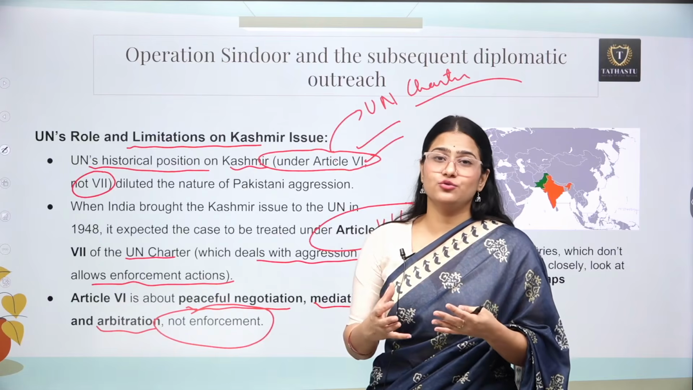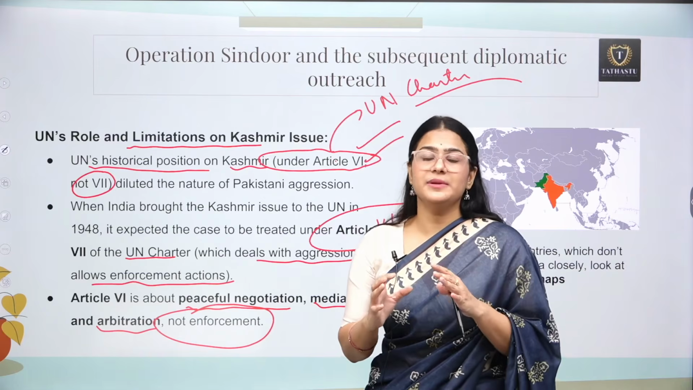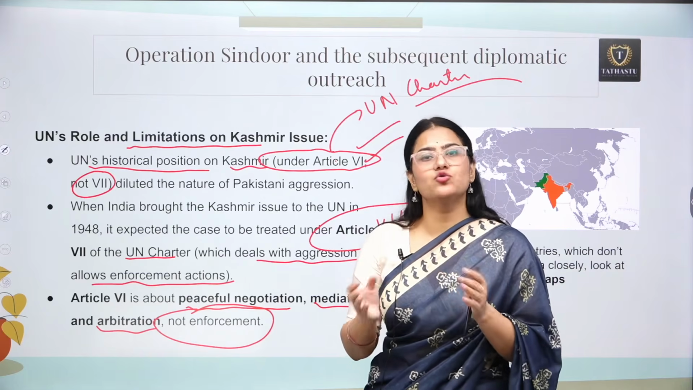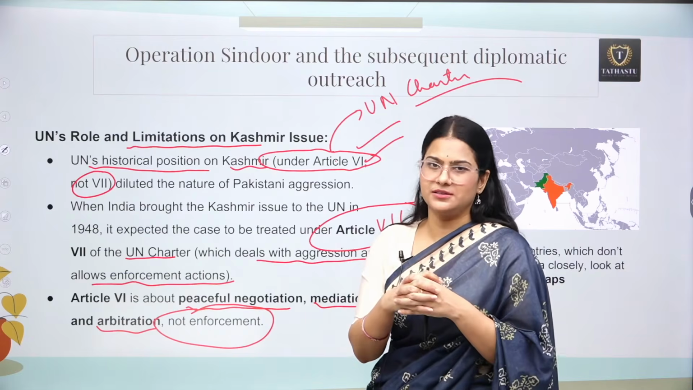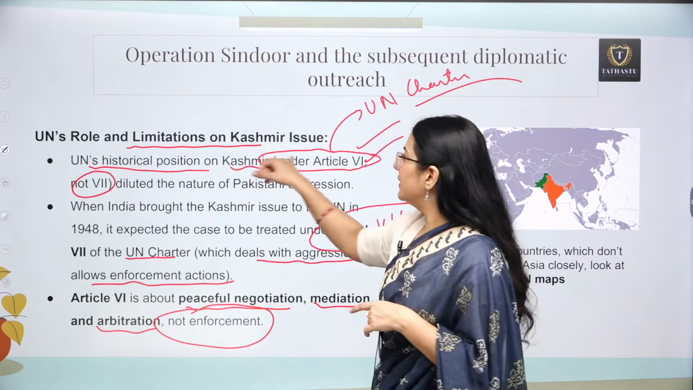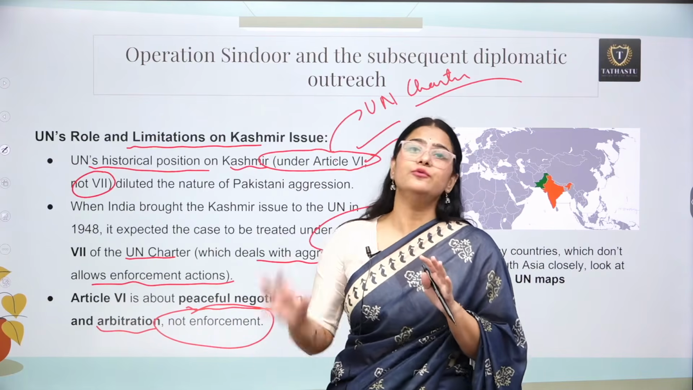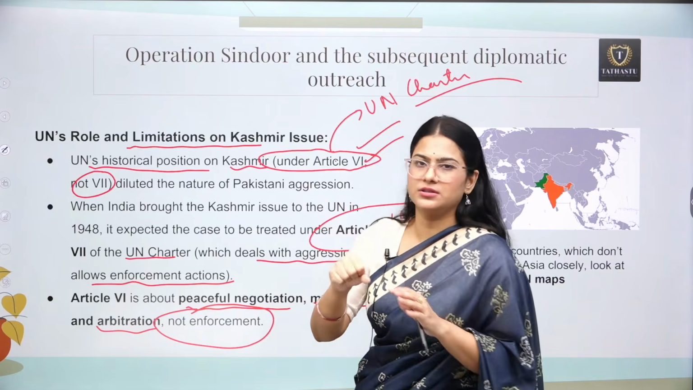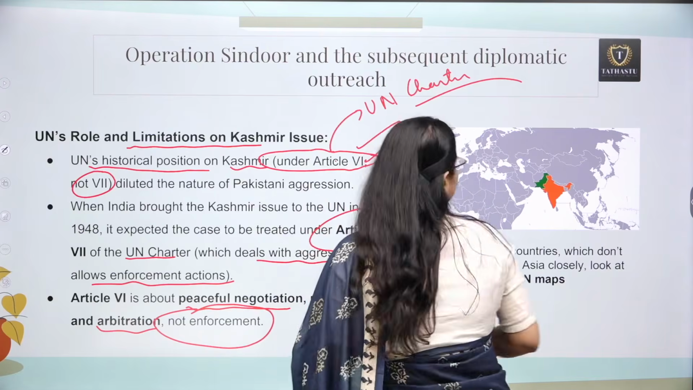So, the Kashmir issue has been put under Article 6, not 7. It means no one can do anything. These two countries need to sit peacefully. They cannot even have any enforcement. So Operation Sindoor in general is not being justified under Article 6. According to that, India was not supposed to enforce or use force to resolve the Kashmir issue. So this is the one part.